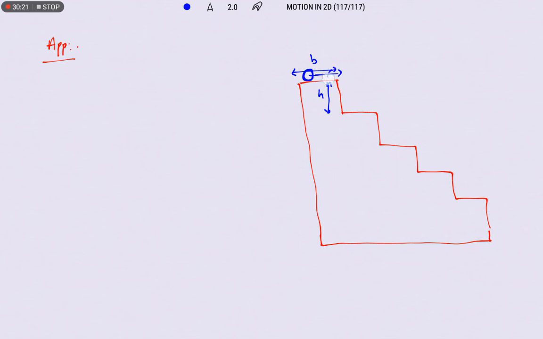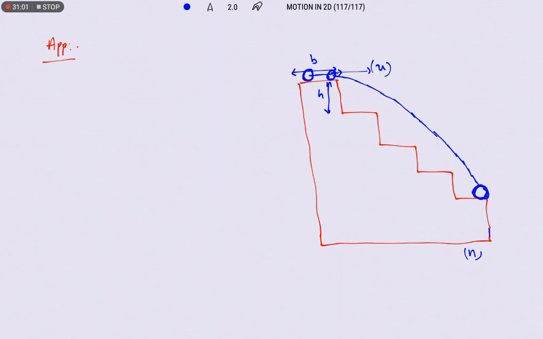So they are asking what is the number of steps. The number of steps in a staircase is n. So what is the number of steps to hit the ball directly on the nth step of the staircase? We don't know what the nth step is. How many steps have to be present in a staircase to hit if it is projected with a particular velocity u? So try to understand this scenario.